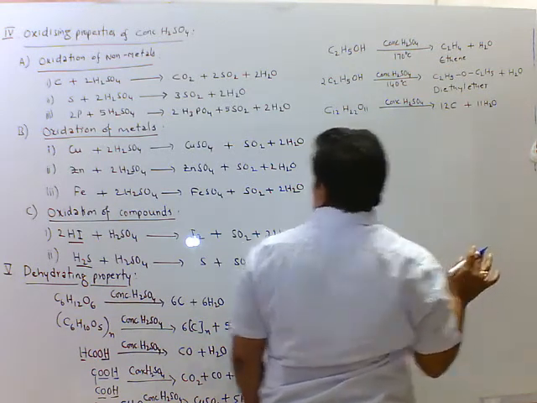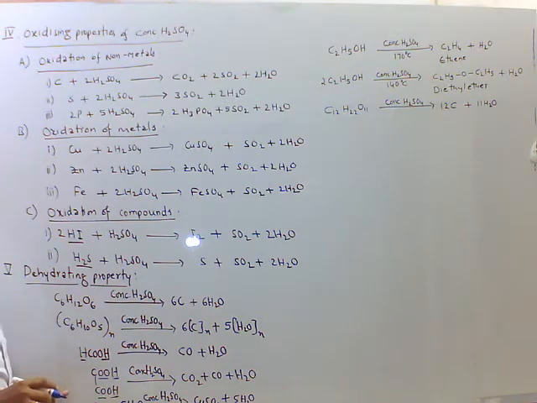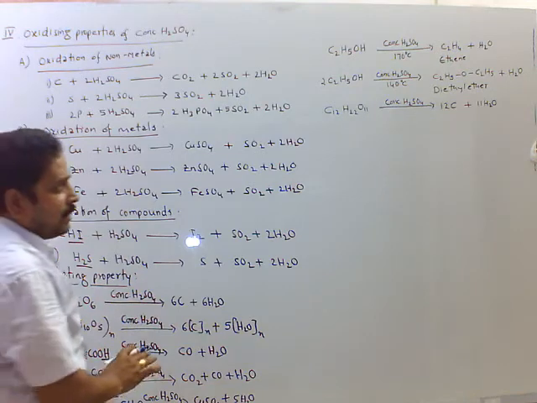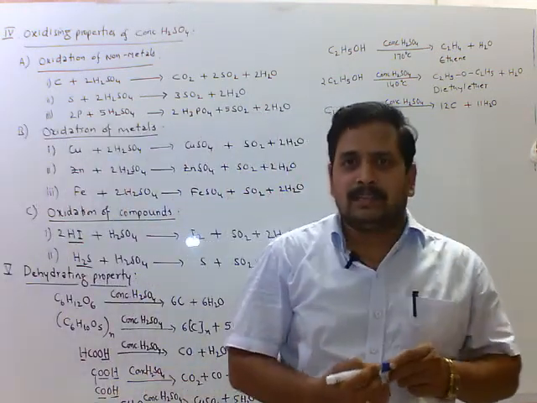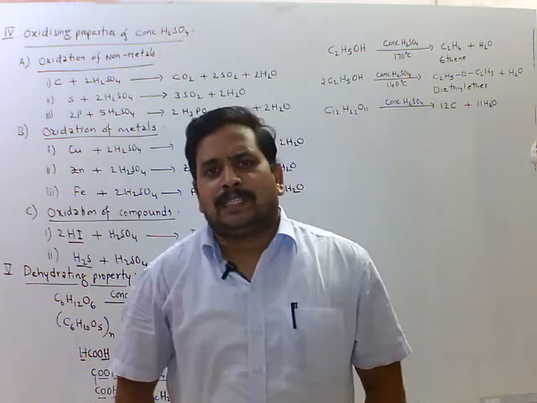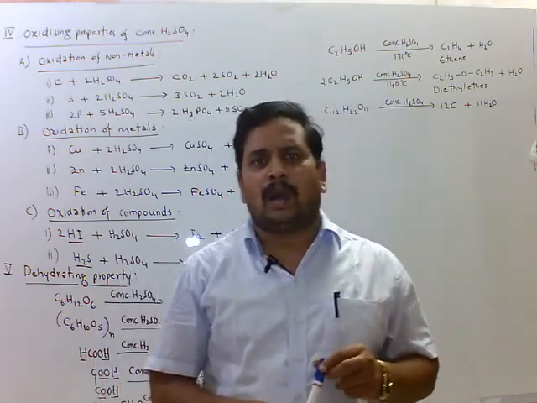All these come under dehydrating properties of sulfuric acid. In all these reactions, removal of water takes place. So concentrated sulfuric acid acts as a dehydrating agent. It removes water molecules from the compounds.